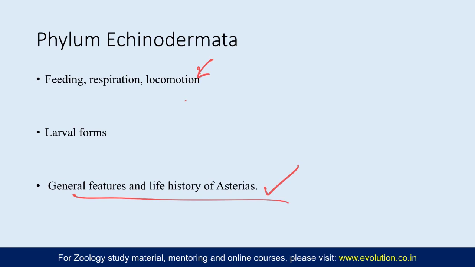So largely in echinoderms, the questions have been asked on larval forms. So many questions, 5 questions in the last 10 years, have been asked from larval forms. Then on the mutable connective tissue, which is not mentioned in the syllabus as such, but still questions on that have been asked. An Asterias life cycle question has also been asked, and questions on the water vascular system, that is part of the locomotion, have been asked in the exam. So you need to focus on these aspects under this phylum.